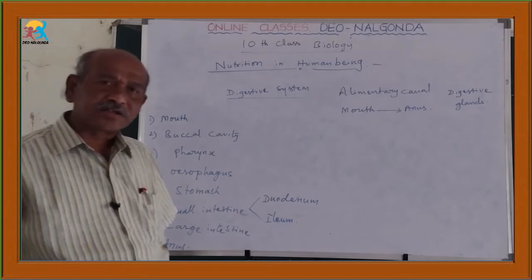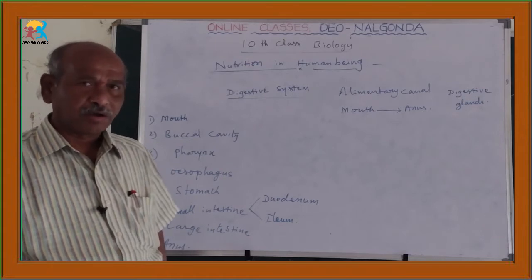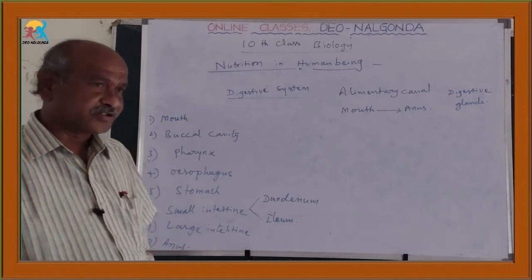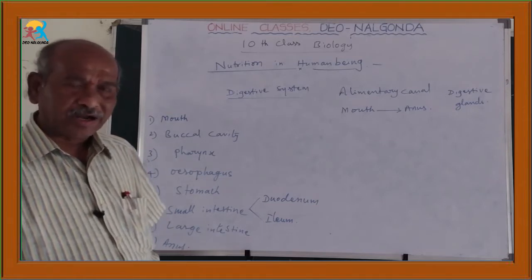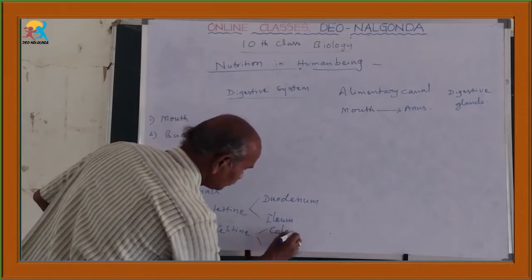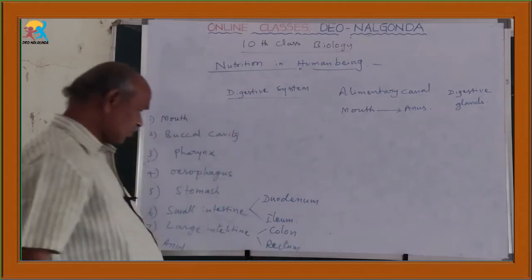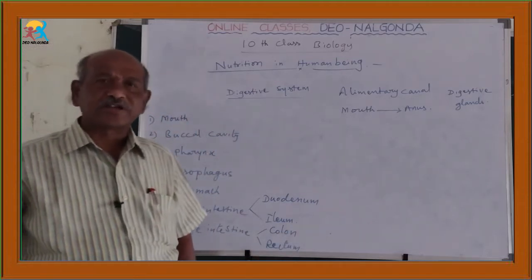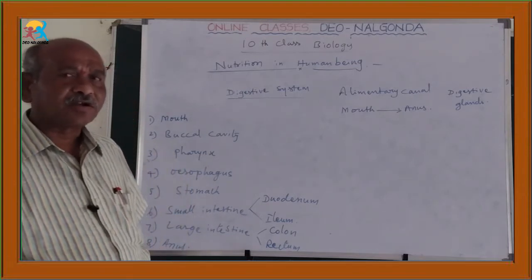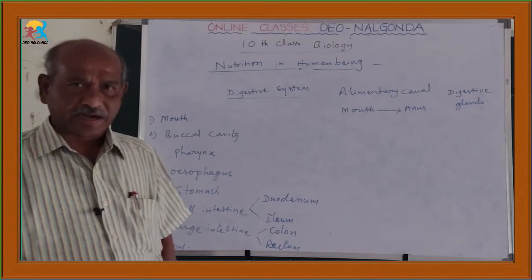Just like that, in the large intestine also, there are three parts present, cecum, colon, rectum. But in our textbook, only two parts are given, colon and rectum. So in the small intestine, mainly duodenum and ileum are present, and in the large intestine, colon and rectum.